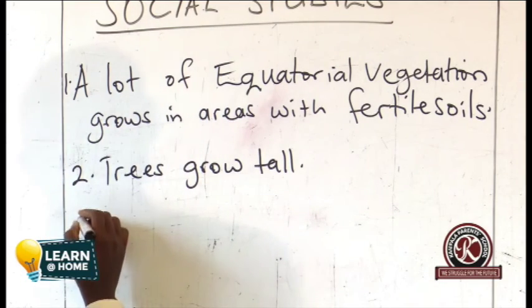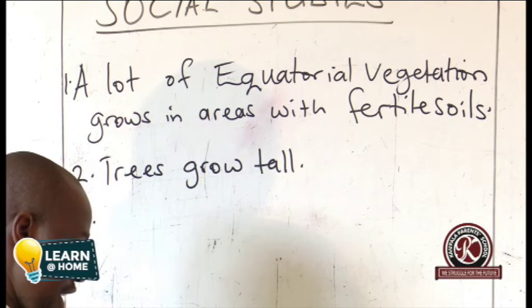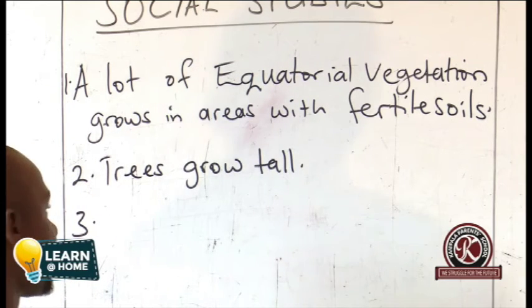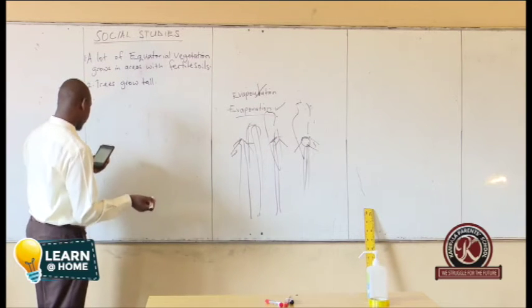When we go to number 3, the question was, mention any one way water bodies help in rain formation. Simply say, through the process of evaporation.